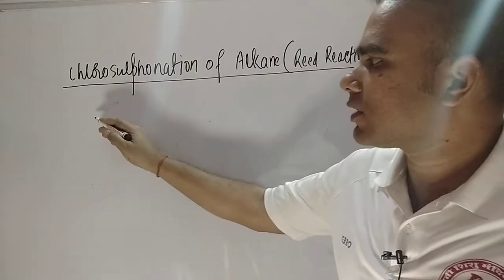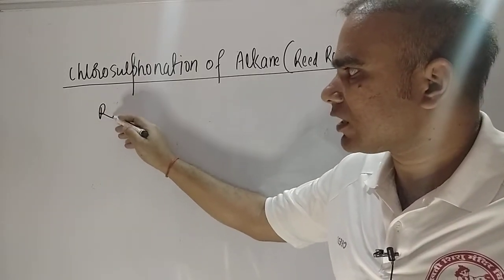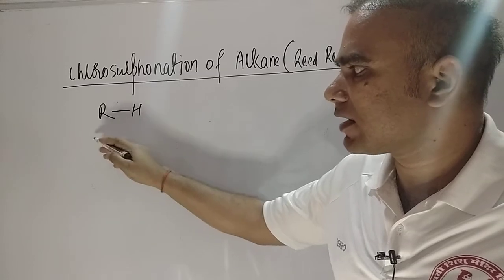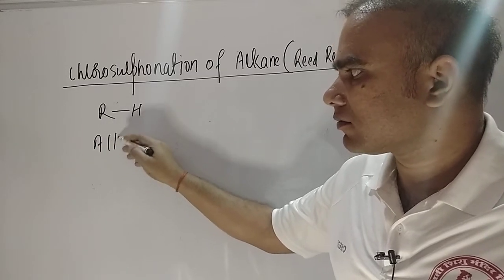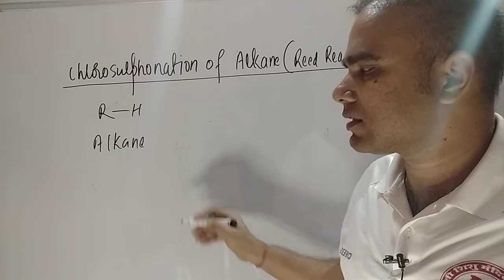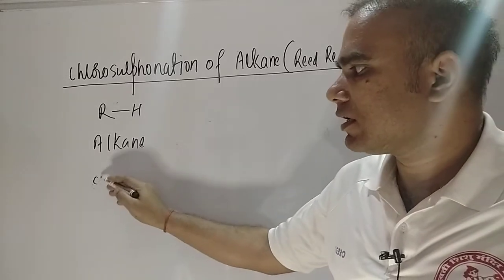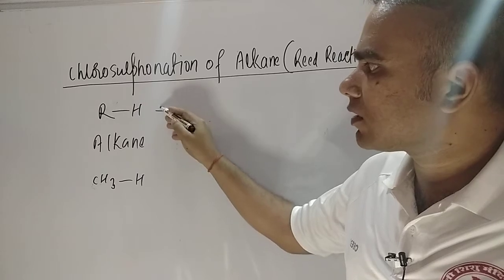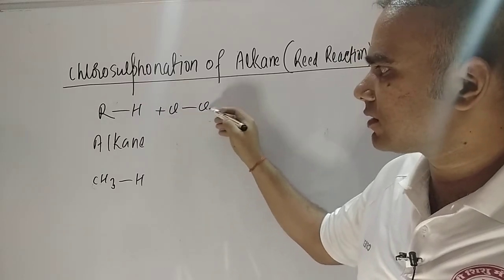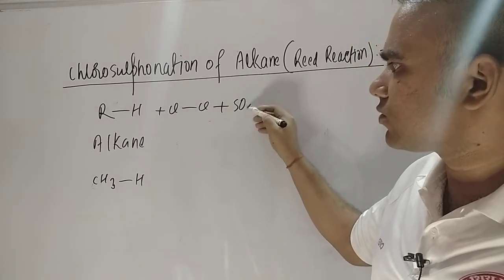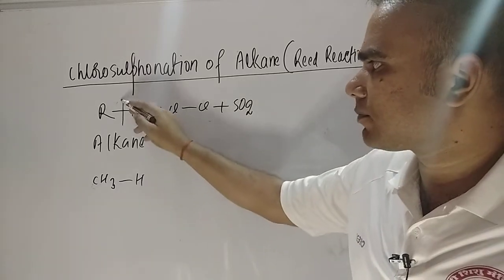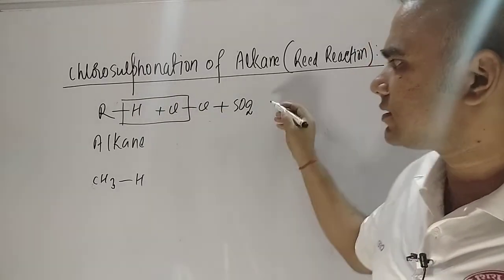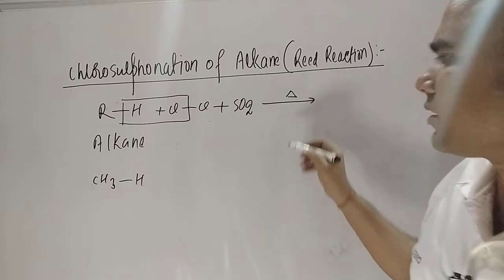So dear students, suppose I am taking RH. What does RH mean? Alkane. Okay, I am saying this is an alkane. You can also take it like CH3-H. Together we are taking Cl2 and SO2. So what is happening here? HCl is getting out at higher temperature.